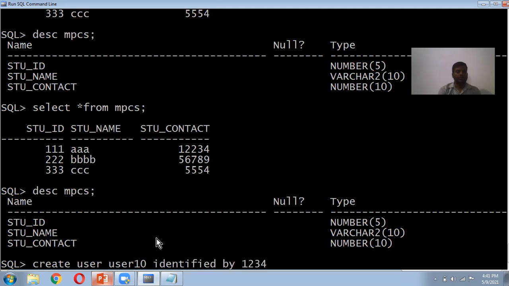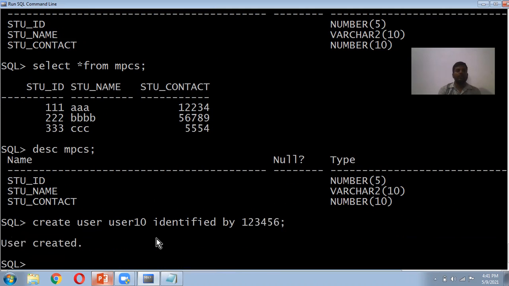1, 2, 3, 4, 5, 6 is the password. So the user is created. Now I can grant permissions to the user. Which permissions? I want to give insert, update, and some other permissions, on the MTCS table, to user 10. Like this, we have to give the permission.